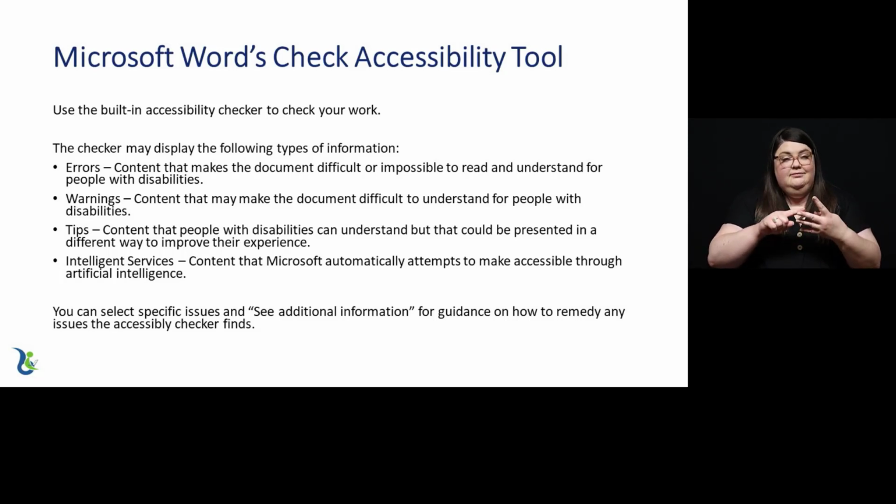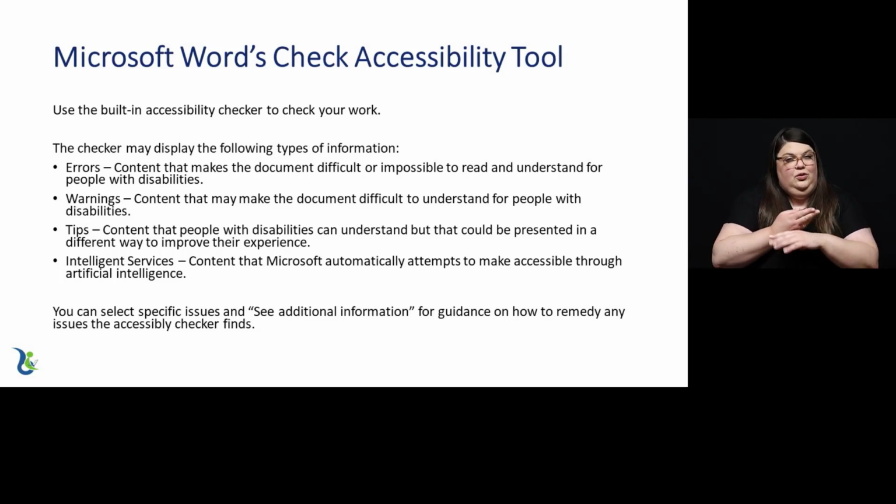Warnings. Content that may make the document difficult to understand for people with disabilities. Tips. Content that people with disabilities can understand, but that could be presented in a different way to improve their experience. And intelligent services. Content that Microsoft automatically attempts to make accessible through artificial intelligence.